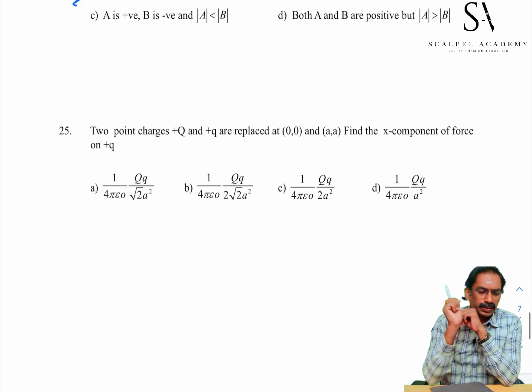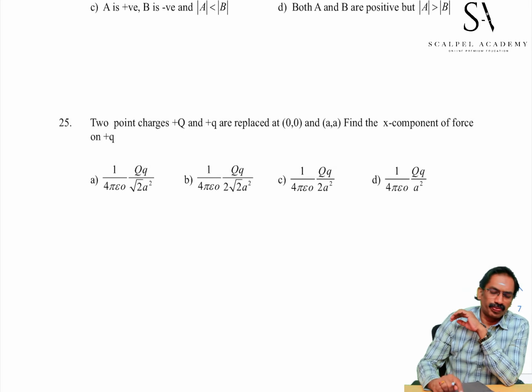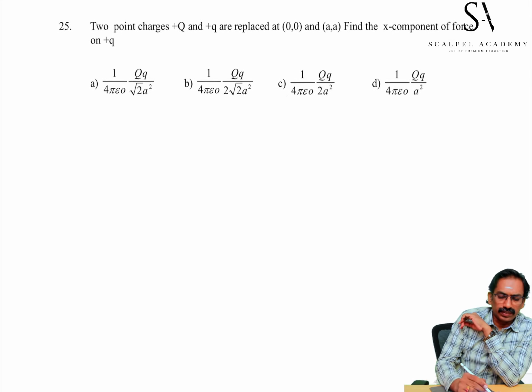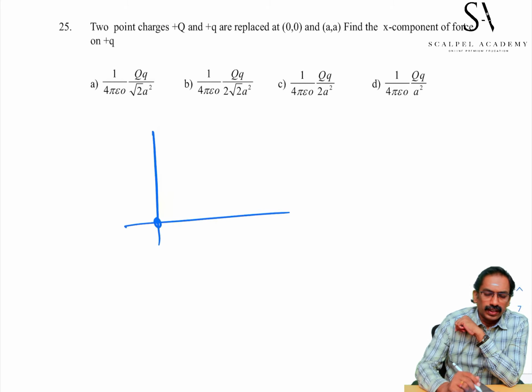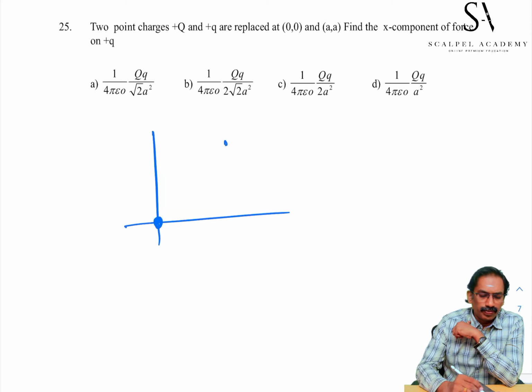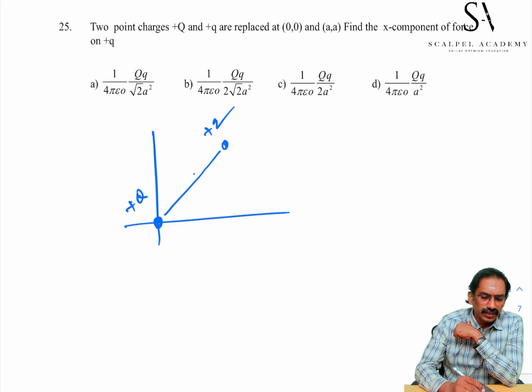Two point charges plus q and plus q are placed at 0, 0 and a, a. One charge is at origin, another charge at a, a. Both are positive charges. This is the position vector of second charge, r vector.